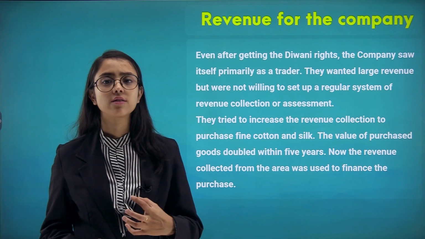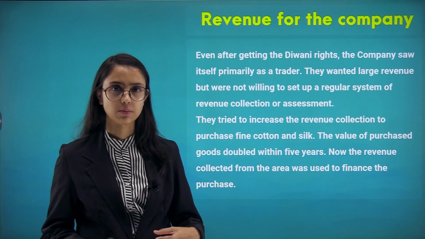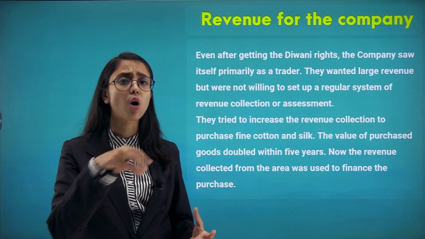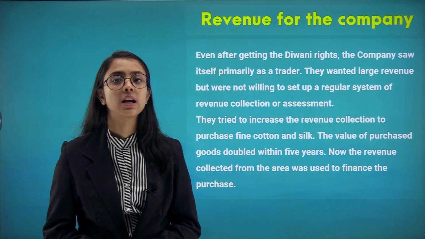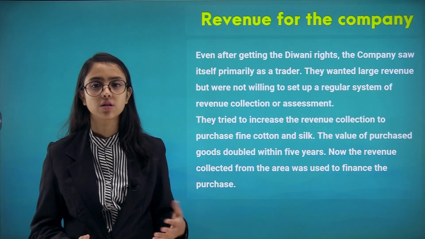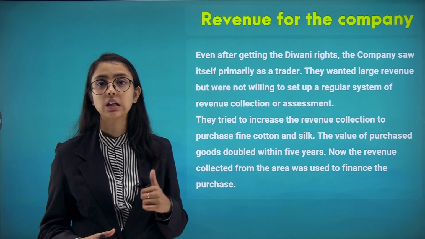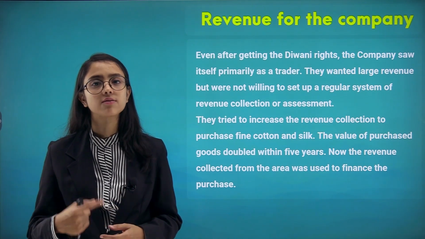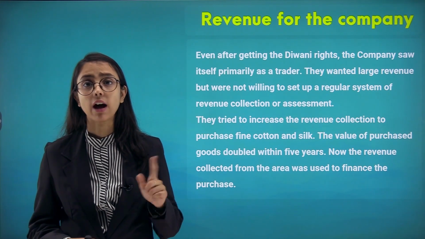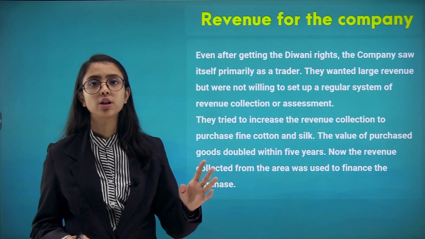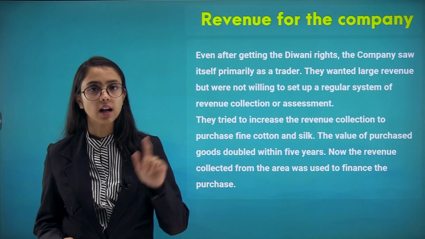They wanted large revenues, but they were not willing to set up a regular system of revenue collection or assessment. They did not want to establish a regular or obligatory system because that would just get public opposition. They tried to increase the revenue collection through the purchase of fine cotton and silk. The value of purchased goods doubled within 5 years. The revenue collected from the area was used to finance that purchase.